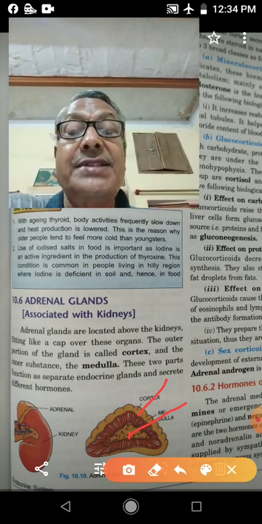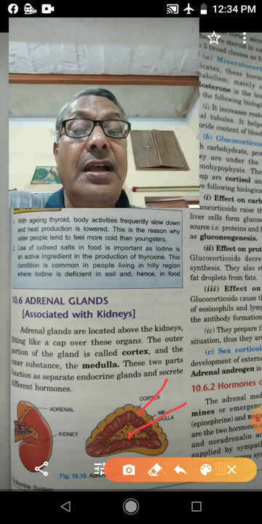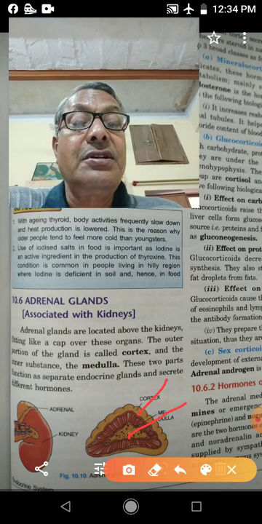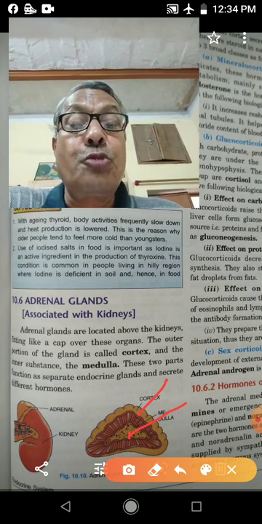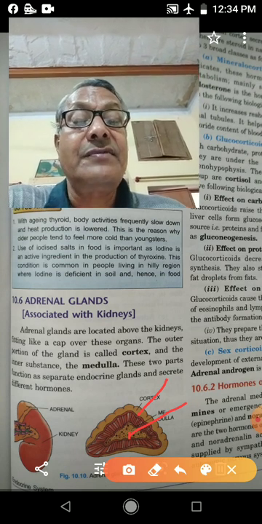The hormones which are secreted by the adrenal glands are divided into three groups. So there are three groups of hormones of the adrenal cortex.